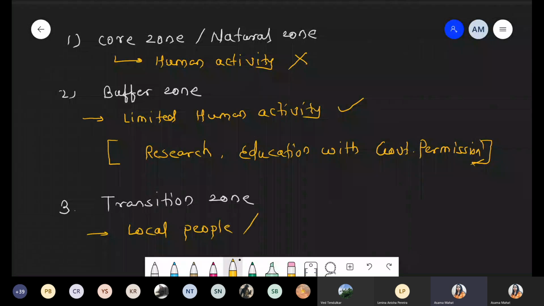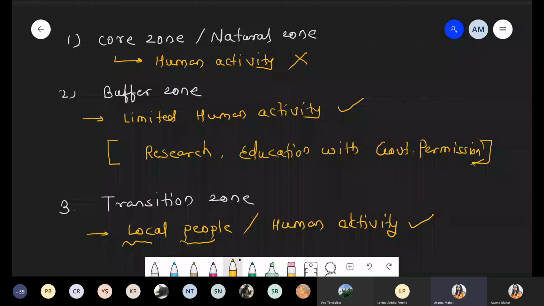Local people can sow, farm, cultivate any crop, and use that area, because this is the transition zone. So for local people, human activities are allowed.